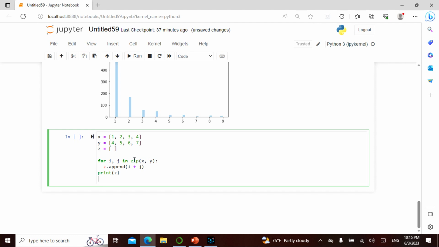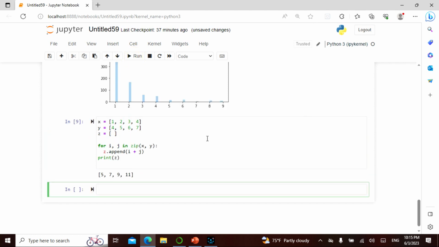For i, j in zip of x comma y, I say z.append, which is addition, i plus j, or x plus y. Then I say print z, which is basically printing this. When I run this, 1 plus 4 is 5, 7, 9, 11. That is exactly what is given.